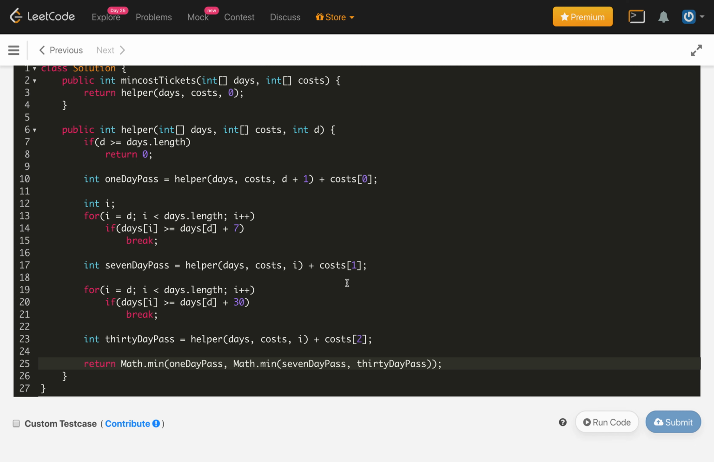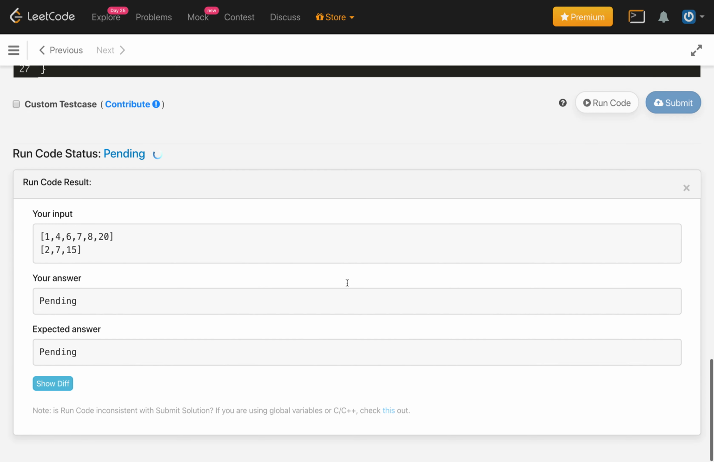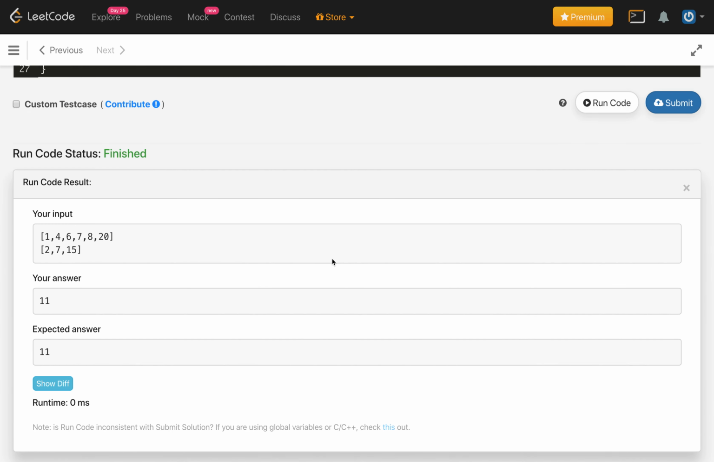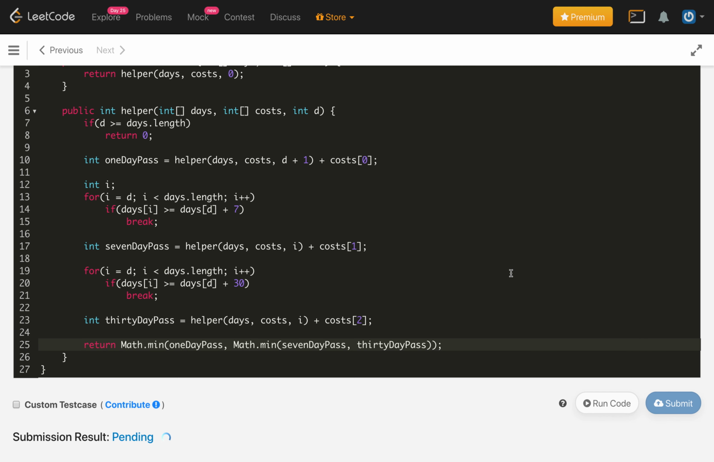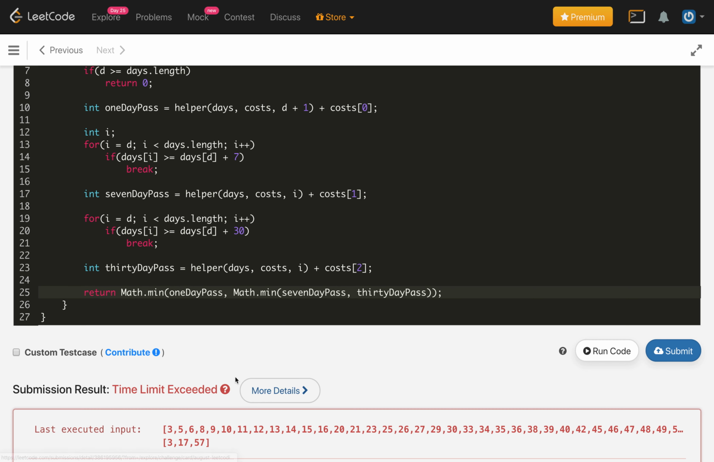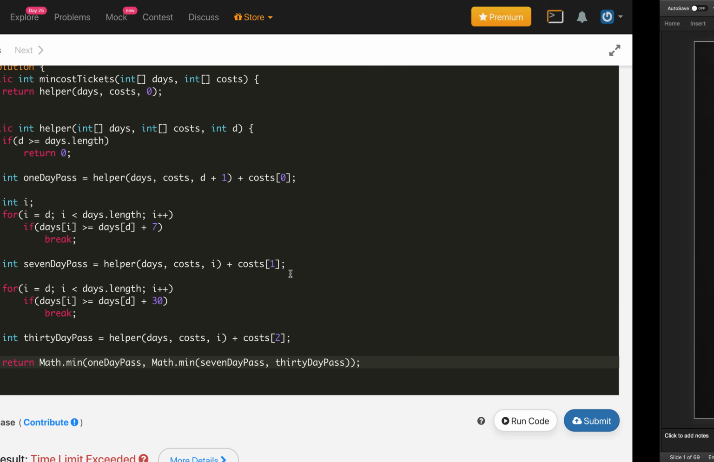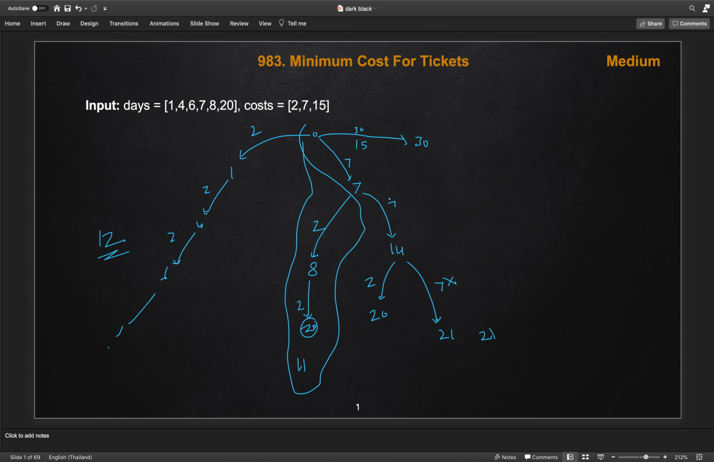So let's compile this code. This is a recursive solution. Let's see, this is passing. If we submit this, it will time out for the bigger test cases. Yeah, this is timed out. So why is it timed out? If you see here, we can clearly see.